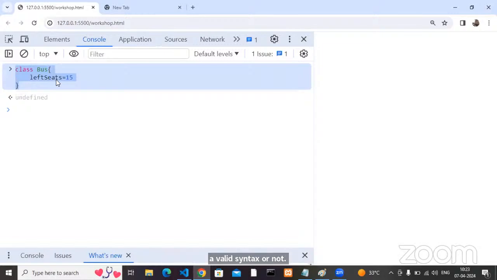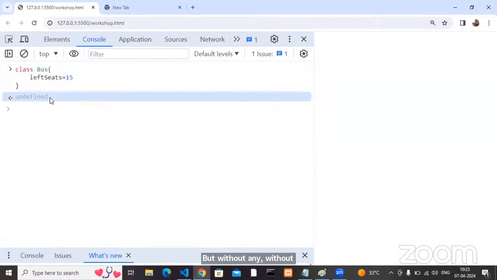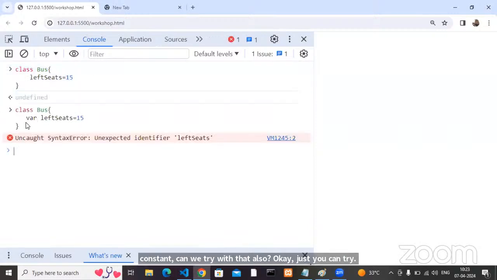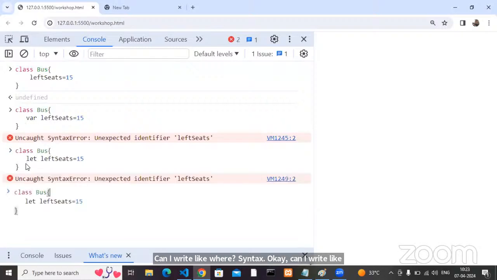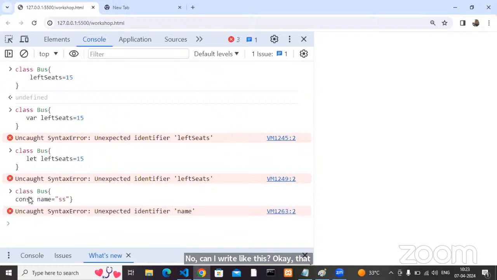Now, with the class keyword, if you want to place the variables directly, you can place them, but without any var, let, or const. Can we try with that also? Just try. Can I write var? Syntax error. Can I write let? No. Can I write const? No. Can I write like this? We already checked, that is not valid.